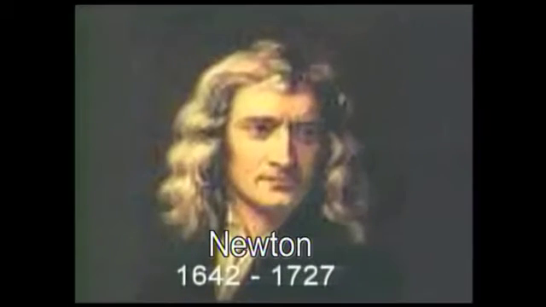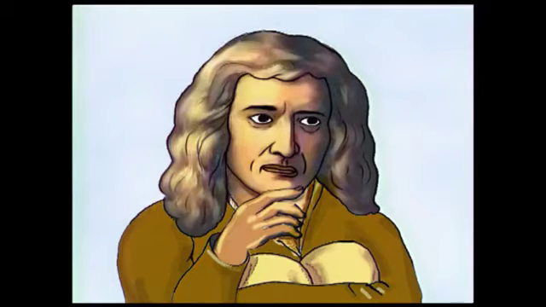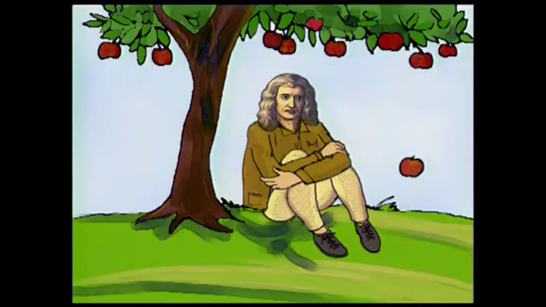But have you ever wondered how Newton discovered the law of gravitation? Isaac Newton, the great English scientist, lived between 1642 to 1727. It is said that Newton was once sitting under a tree when he observed an apple falling. The fall of the apple set Newton thinking. Could the force that attracted the apple to the earth also keep the moon in its orbit around the earth?